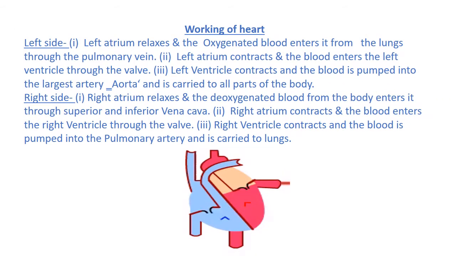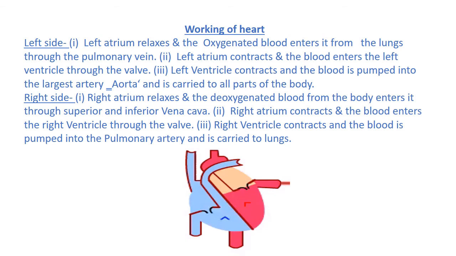Working of heart. Left side. 1. Left atrium relaxes and the oxygenated blood enters it from the lungs through the pulmonary vein. 2. Left atrium contracts and the blood enters the left ventricle through the valve. 3. Left ventricle contracts and the blood is pumped into the largest artery, the aorta, and is carried to all parts of the body.